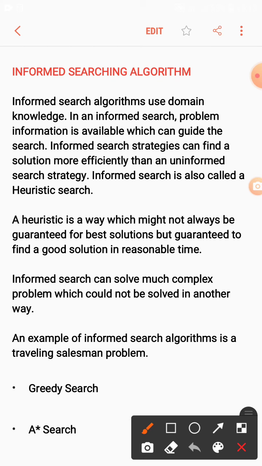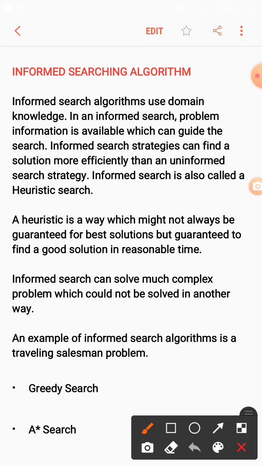So various properties I have to consider. Heuristic is a way which might not always be guaranteed to give the best solution, but is guaranteed to find a good solution in reasonable time. Heuristic does not guarantee that it finds the best solution, but it guarantees that it will give a good solution in reasonable time.